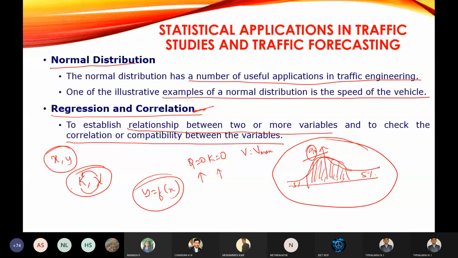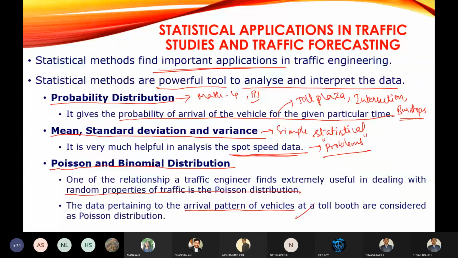Okay, so the statistical tools we are going to apply in traffic engineering is probability distribution. It can be used in the vehicular arrival pattern at toll plaza, intersections, and bus stops. Then mean, standard deviation, and variance, which can be utilized in analyzing the spot speed data. Then Poisson's and binomial distribution. So the arrival pattern of vehicles at the toll booth can be analyzed using this Poisson's and binomial distribution.